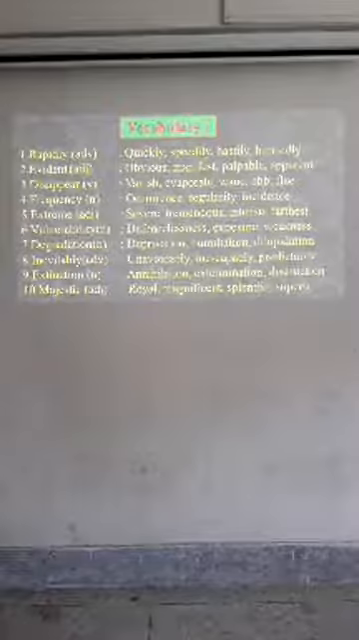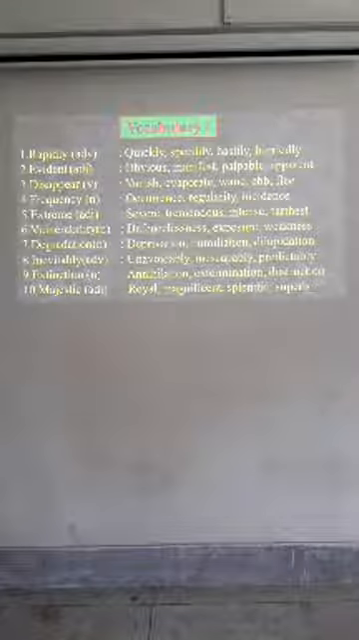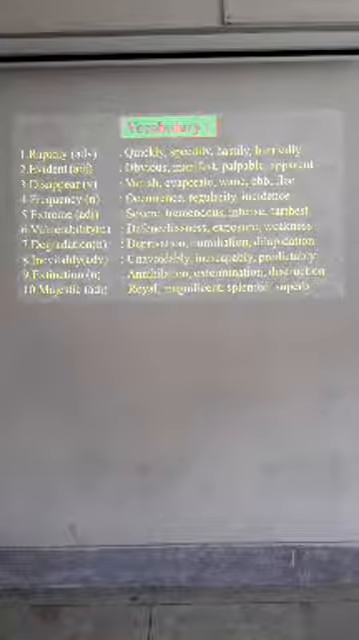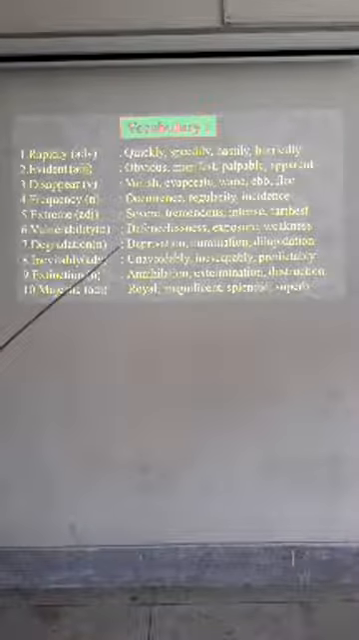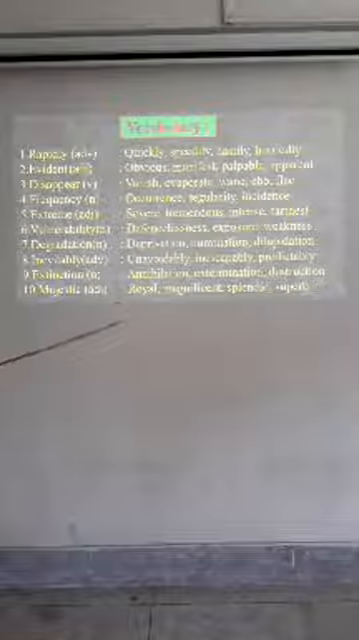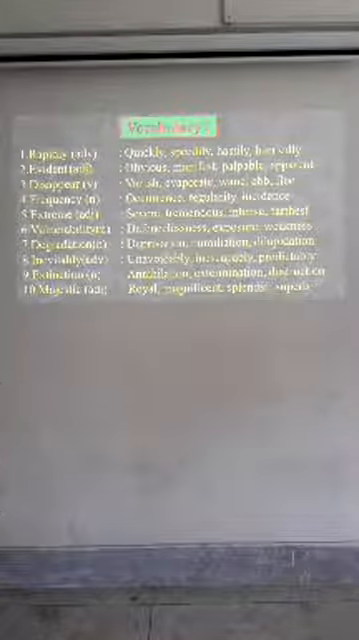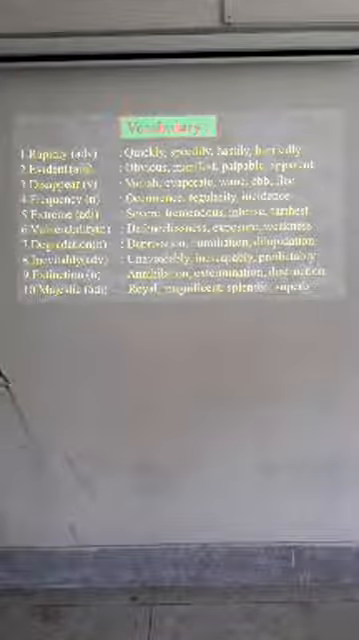Number two, evident. Evident means obvious, manifest, palpable, apparent. Evident means obvious, clear. Number three, disappear, that means vanish, evaporate, wane, ebb, flee, that means go away.